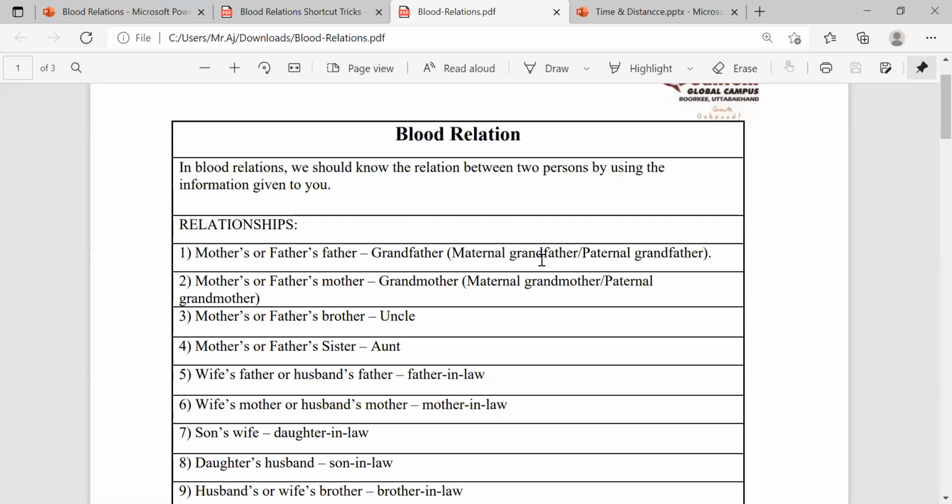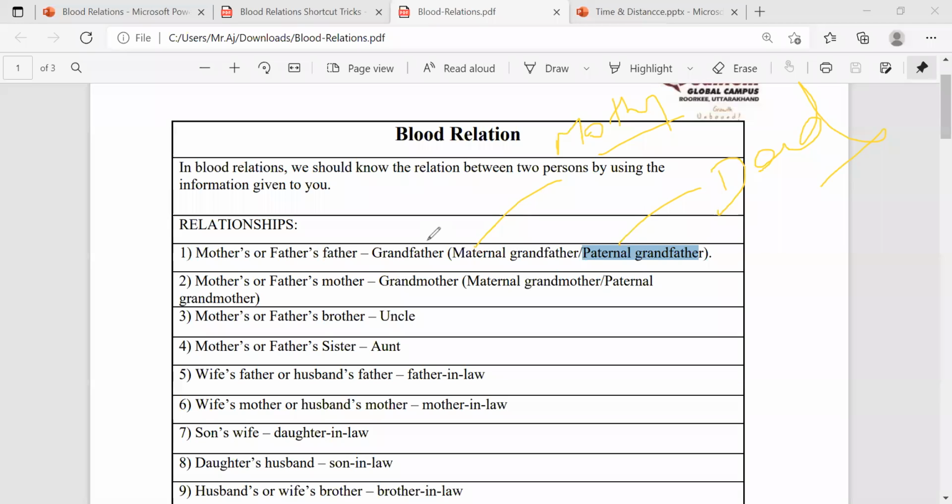That is Tataya, right? We can call Tataya in our local language, and in English, grandfather. That may be maternal grandfather and paternal grandfather. You should know these relations first. Maternal means mom's side, mother's side relations, and paternal means dad's side, your father's side relations.